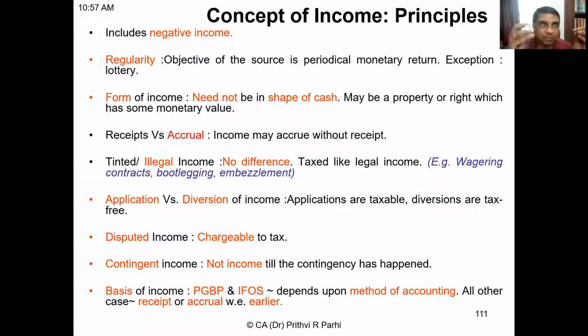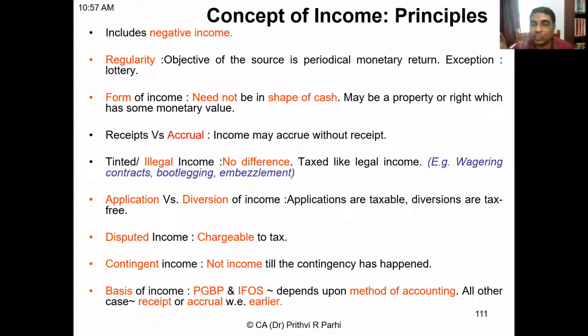Next point. Contingent income. Contingent income is income which is dependent upon certain contingencies. So contingent income will not be treated as an income unless that contingency has happened. When the contingency happens, that is an income. For example, there is a condition. Let us say if you sell 100 units of product, you'll be eligible for a commission. When 100 units are sold, then the contingency has happened. At that moment, that is an income.